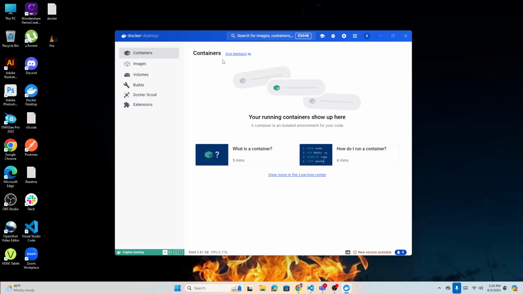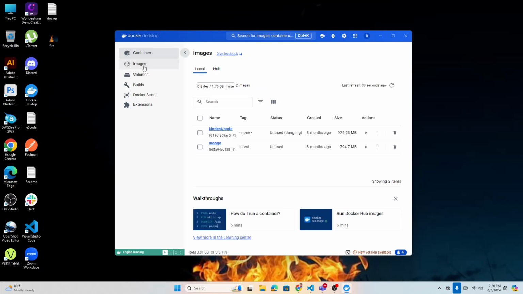So I don't have any container now. Image, let's look at the images. What images do I have? I have an image for Mongo, right? And kindest node, I think this is the Node.js, okay? Something like that. These are almost 1 GB, right? Mongo and all that. But I will delete them and we're going to try to add them again, okay?